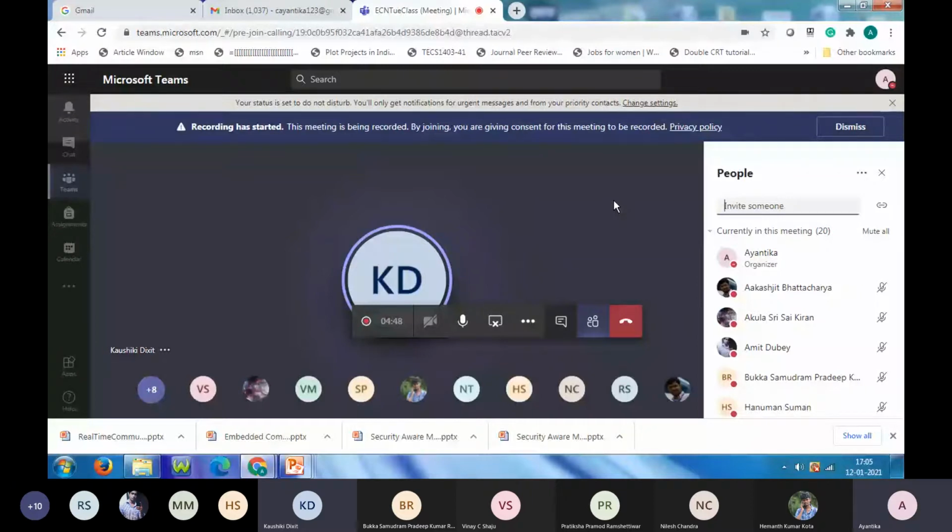Okay. And the first thing is, why are we talking about that? I mean, in the embedded communication concept, what are we trying to find? That is important, right? So anyone, why are we talking about CSMA? Best real-time protocol. That's what we are trying to. Pardon? The best real-time protocol. Real-time protocol, yes.